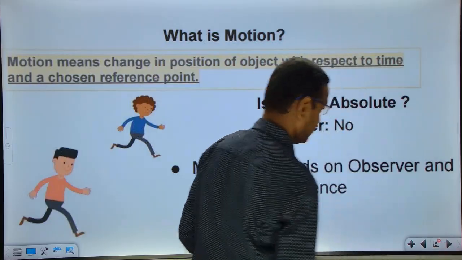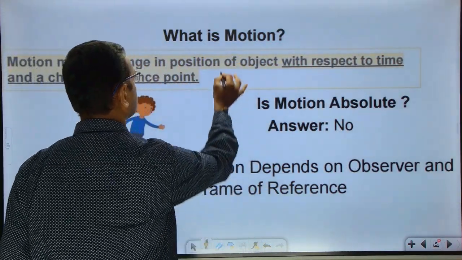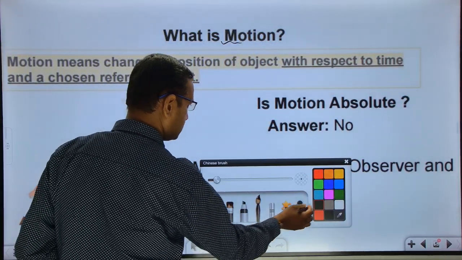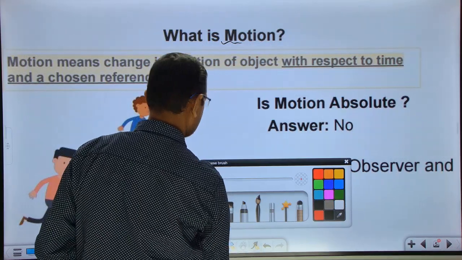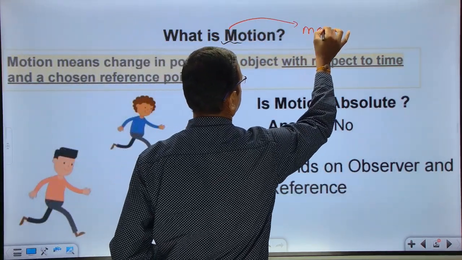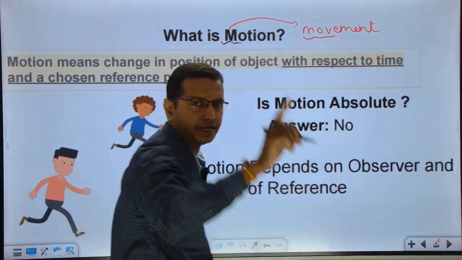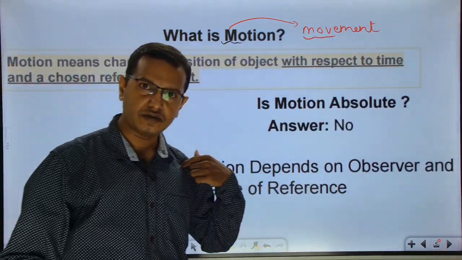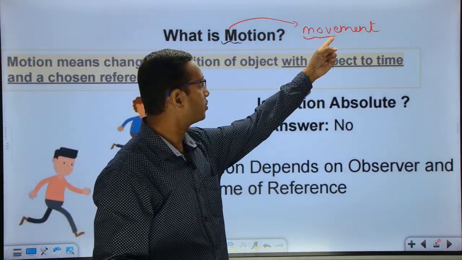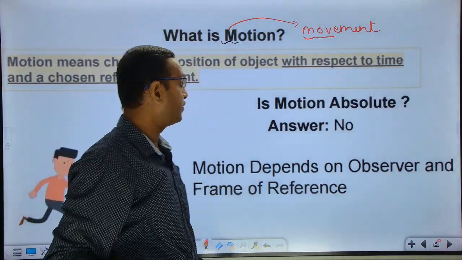What is motion? As I told you, simply remember, M for motion, M for movement. Anything which is moving, M for motion and M for movement. Any object, any body or any point, anything which is moving with respect to time and a chosen frame of reference.